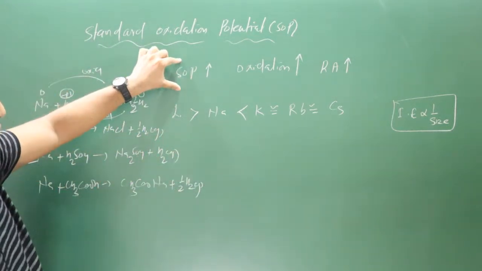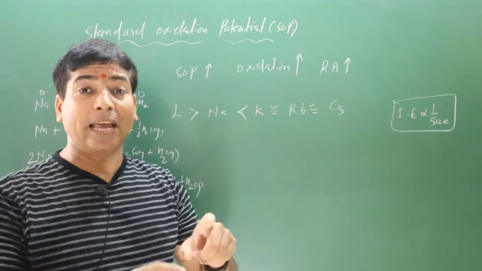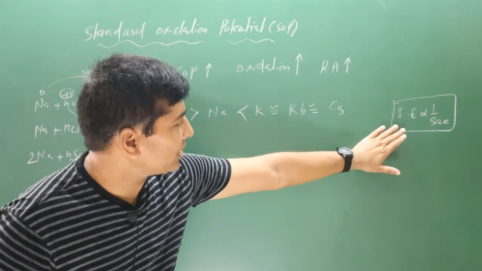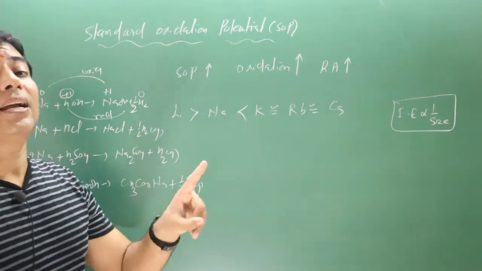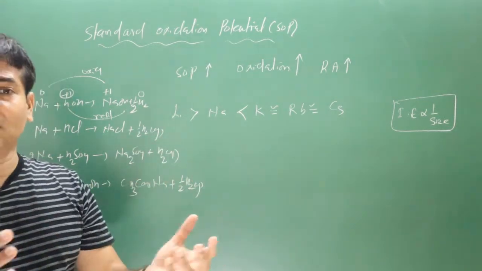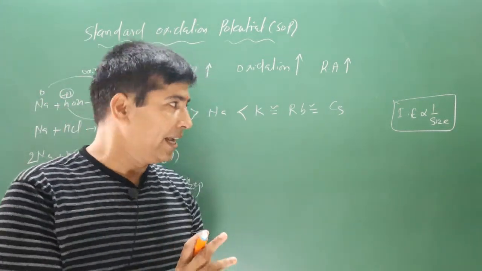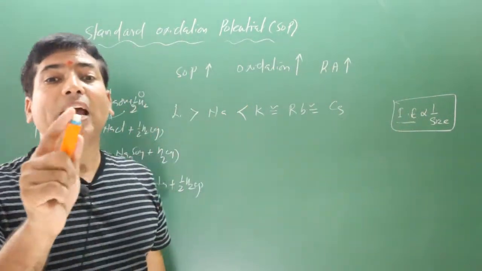But if you go for the SOP, it has the highest value, so it is acting as the strongest reducing agent. There is a contradiction. By using ionization enthalpy, I find it a mild reducing agent. By SOP value, I am finding it a strong reducing agent. Keep in mind, ionization enthalpy is applicable for the neutral gaseous atom.